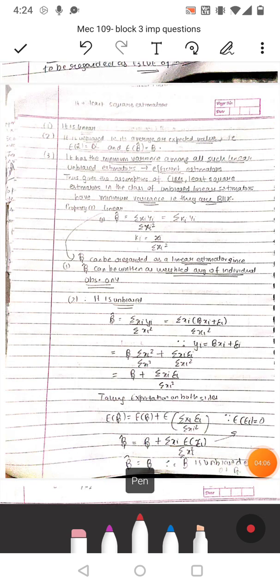पहला तो वो linear होना चाहिए, ठीक है, in parameters. Second, it is unbiased, that is average or expected value of alpha cap is equal to alpha and expected value of beta cap is equal to beta, और उसकी minimum variance होनी चाहिए among all such linear unbiased estimators, तो efficient estimator हो जाएगा. Thus, given the assumptions of classical linear regression model, least square estimators in the class of unbiased linear estimators have minimum variance, that is they are BLUE.